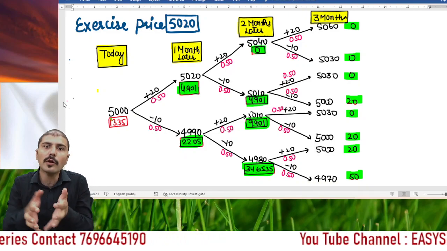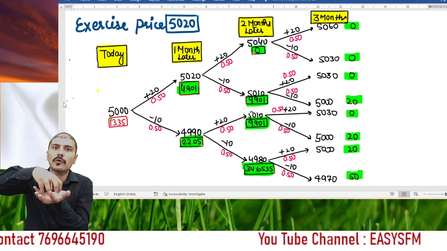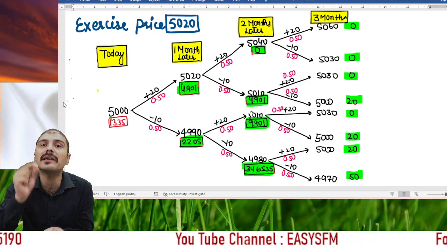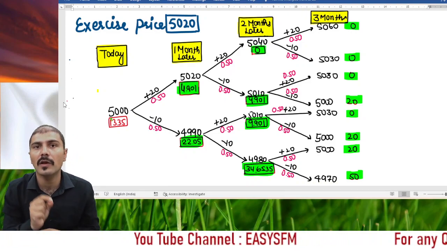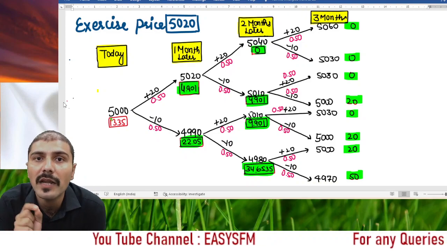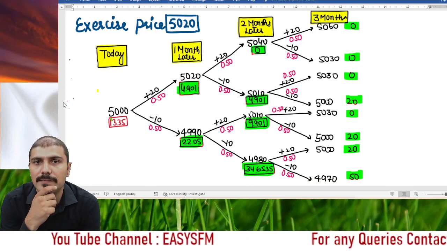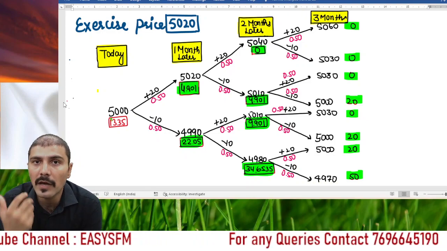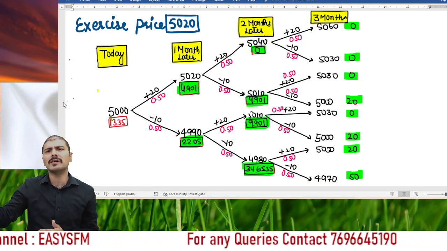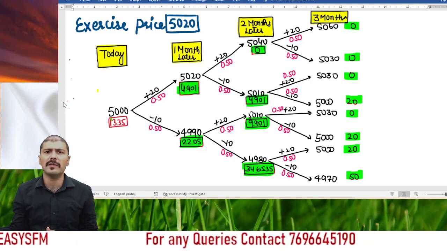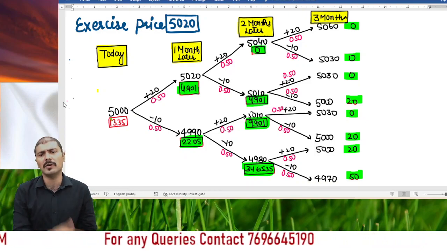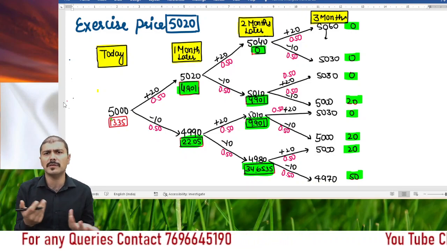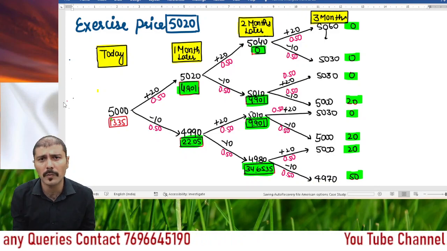So when you are going to value American put options or American call options or other American options, the extra benefit that you are going to consider is called the benefit due to early exercise. How to do that, sir? Now, on the third month, for the European option and the American option without early exercise, these are the values of options that you will get, because these are the prices at the end of 3 months, right? Whether it is a call option, American or European, these will be the benefits.